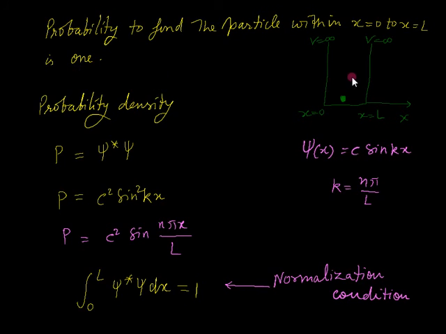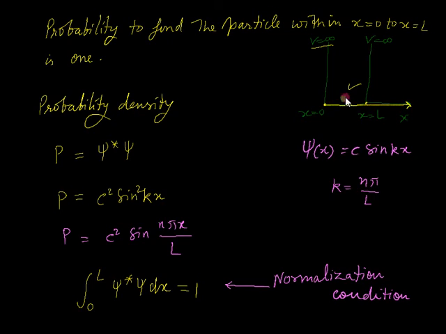We know that this is our particle and this is the infinite potential well. The wall of the potential well indicates that the potential here is infinite, so this particle cannot penetrate this wall. This is at x is equal to 0, this is at x is equal to L, so this is a one-dimensional potential well.